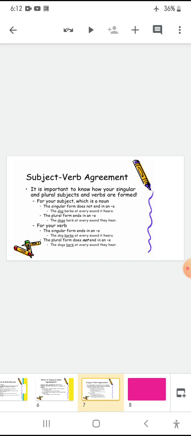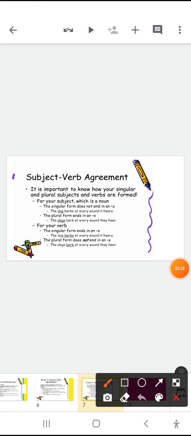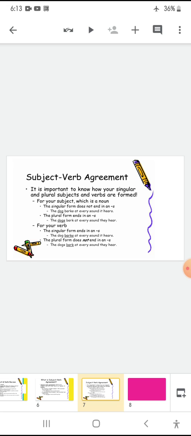It is important to know how your singular and plural subjects and verbs are formed. I hope this point is clear to you. So we can move ahead with the next point.